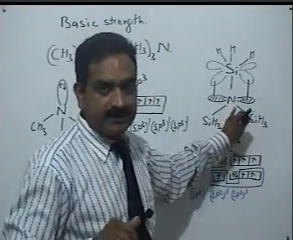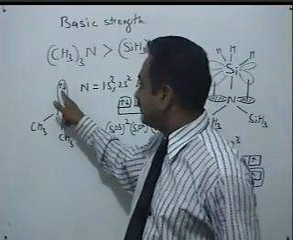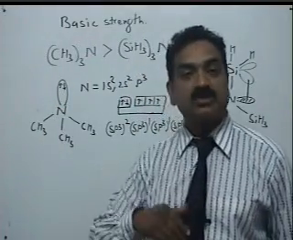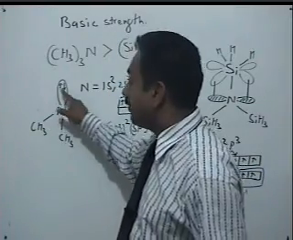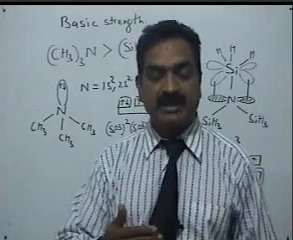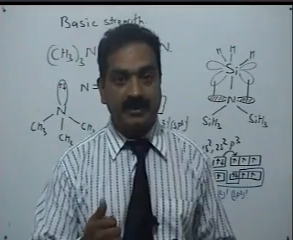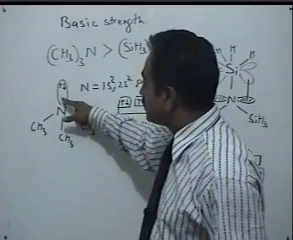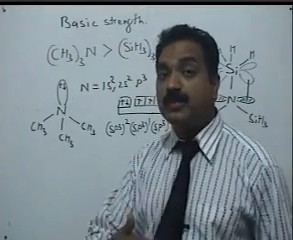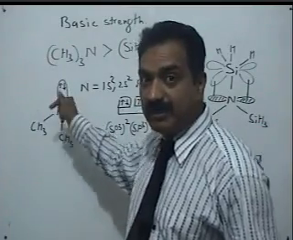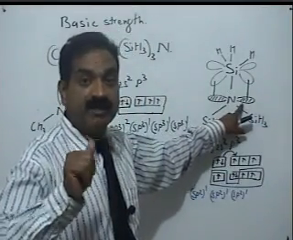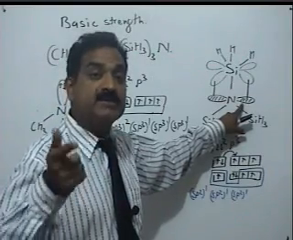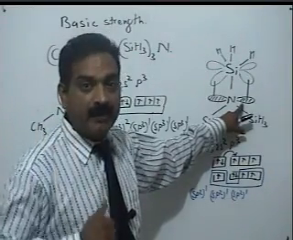Now the point is, in (CH3)3N, since this lone pair is not taking part in back bonding, this lone pair is readily available for protonation. So (CH3)3N is more basic because it is readily available, whereas in (SiH3)3N, this lone pair is not readily available for protonation. Why? Because this lone pair is taking part in back bonding.